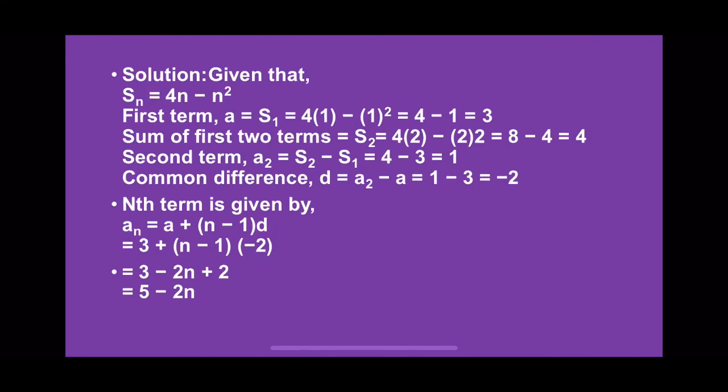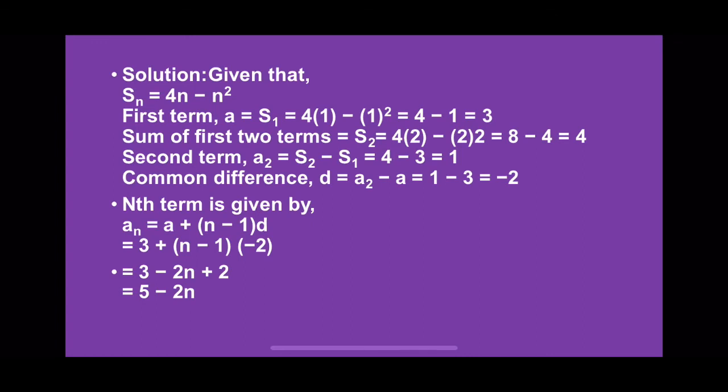We can solve this problem like this. Sn is equal to 4n minus n square. For the first term, putting n equal to 1, we will get S1, which is the first term only, and that is equal to 3. The sum of the first two terms is S2. Putting n equal to 2, we get S2 as 4. The second term is S2 minus S1. So 4 minus 3, that is 1.